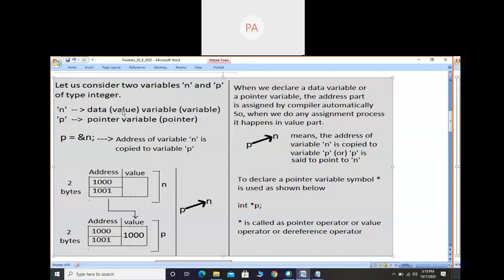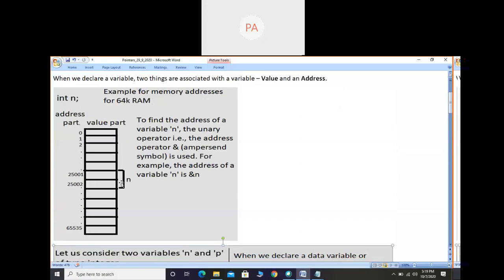Data here means value. So we have two variables, one is a data variable and another is a pointer variable. For a data variable, you can call it a variable; for a pointer variable, you can just call it a pointer. Now, as I said, when you create a variable, some address is assigned and stored here.